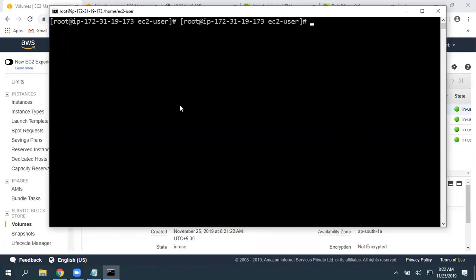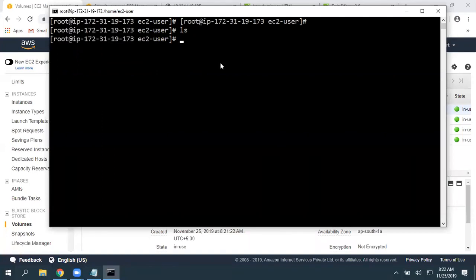So, okay. Now my present working directory is the home directory of ec2-user. The root user has permissions everywhere, so you can work anywhere. But I'm going to pick this, and I want to create a folder here. If I give ls, nothing.